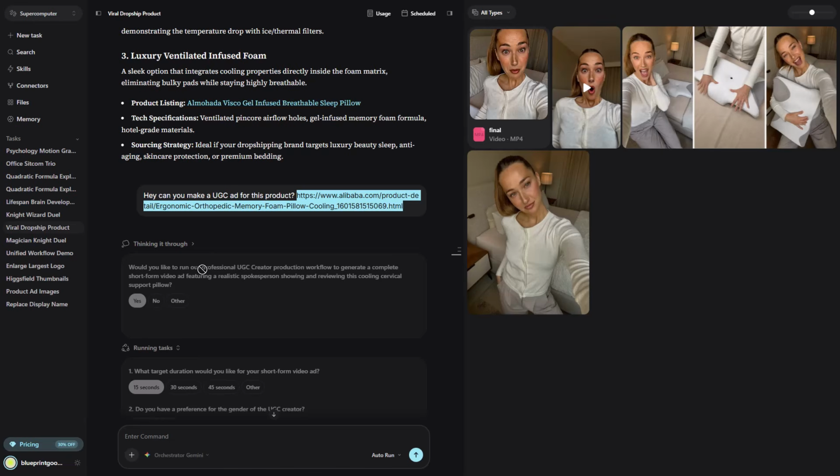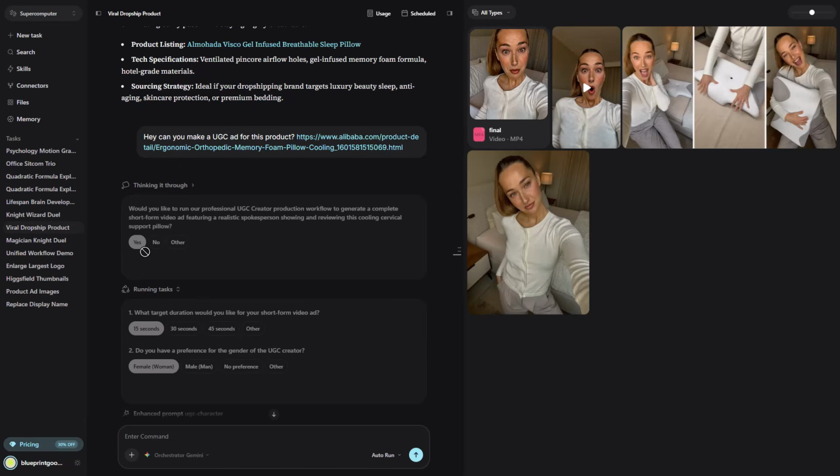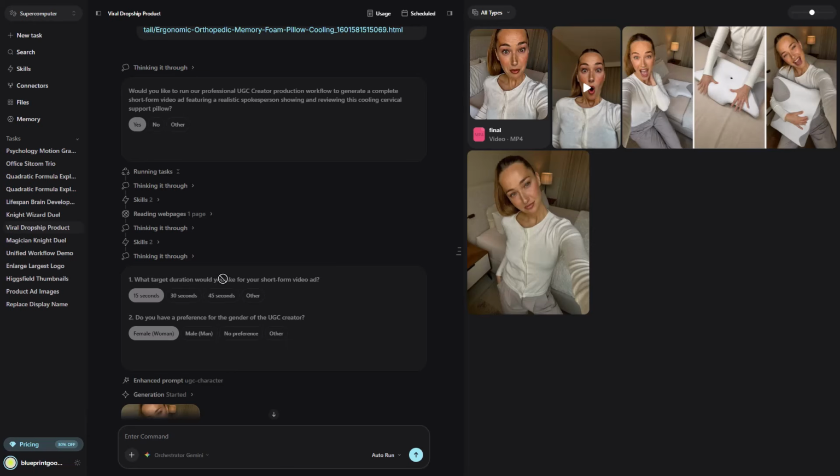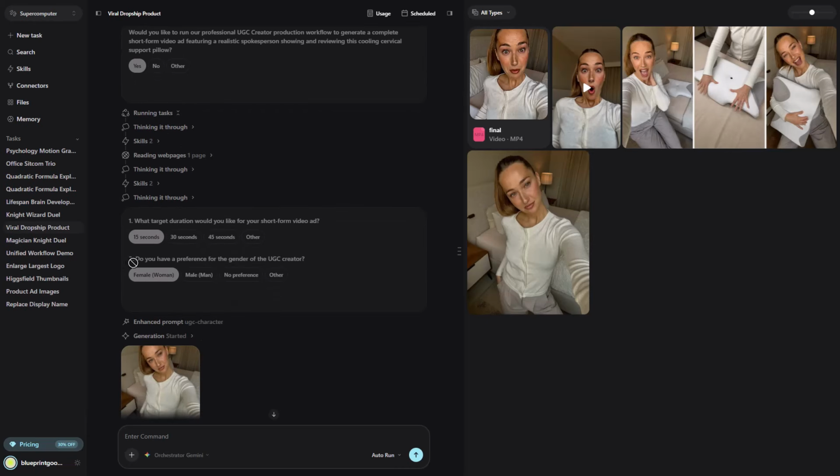After pasting the link, it asked if it should run its built-in professional UGC creative production workflow. I clicked yes. Next, it asked for the desired duration of the short-form ad, giving me options like 15, 30, or 45 seconds. I went with 15 seconds. Finally, it asked, do you have a gender preference for the UGC creator? I requested a female creator, and right away, it generated this image.